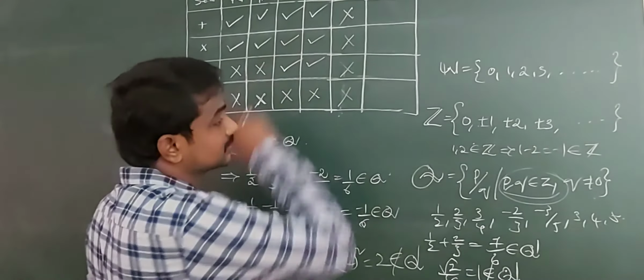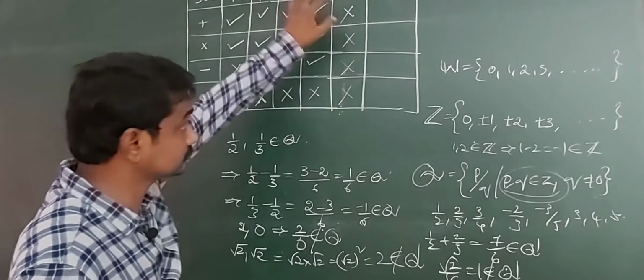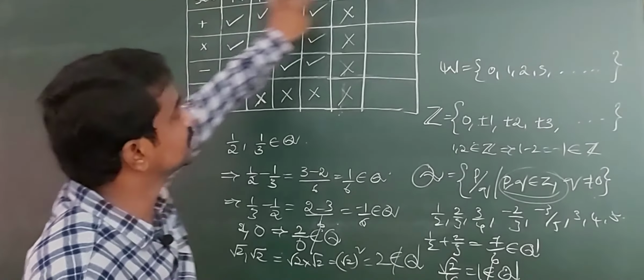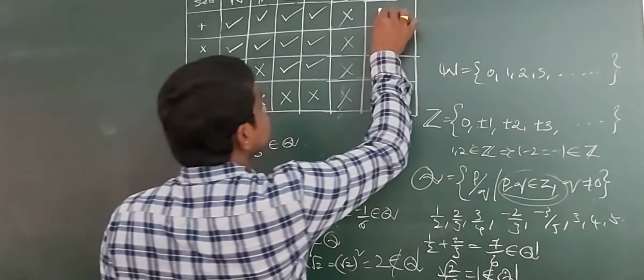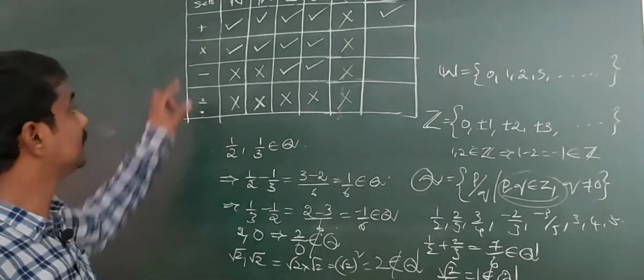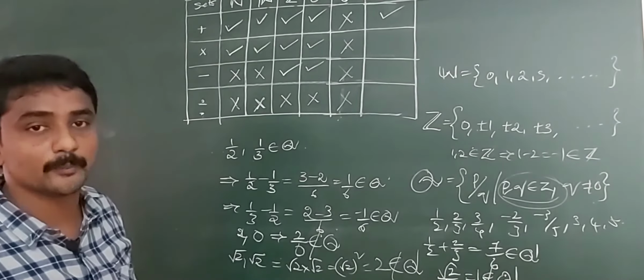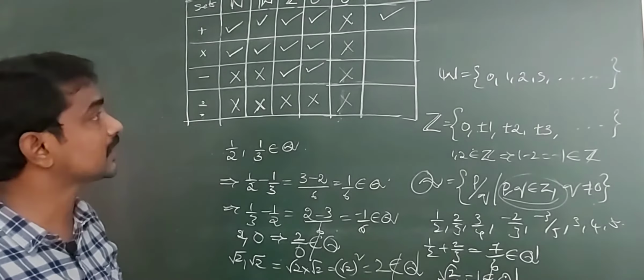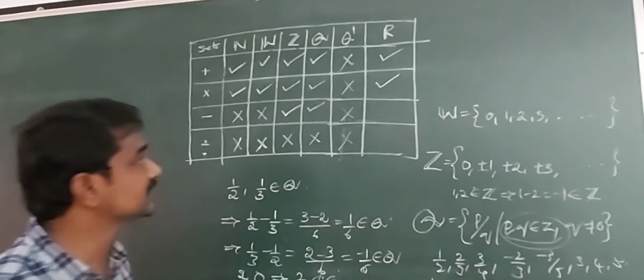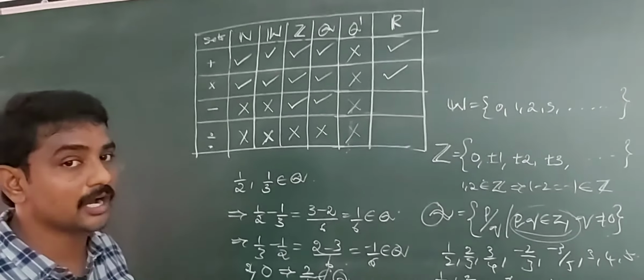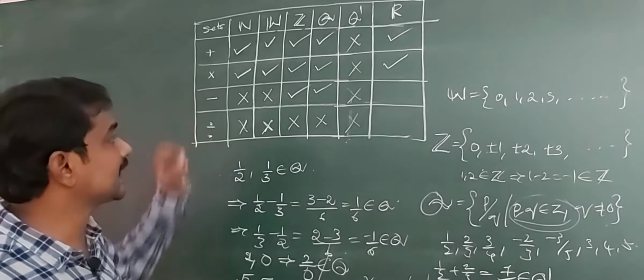Next, real numbers. Addition is a binary operation on R. Any sum of two real numbers is again a real number. So addition is a binary operation on R. And multiplication is also a binary operation on R. Any product of any two real numbers is again a real number. So multiplication is a binary operation on R. Next, subtraction is a binary operation on R. Next, division is not a binary operation on R.